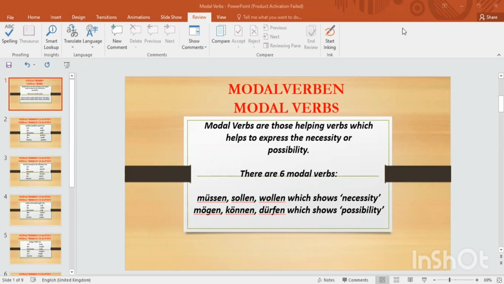So modal verbs basically, as you can see on my screen here, modal verbs are those helping verbs which help to express the necessity or possibility.